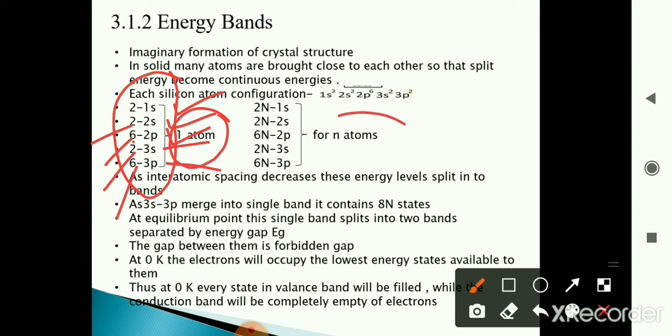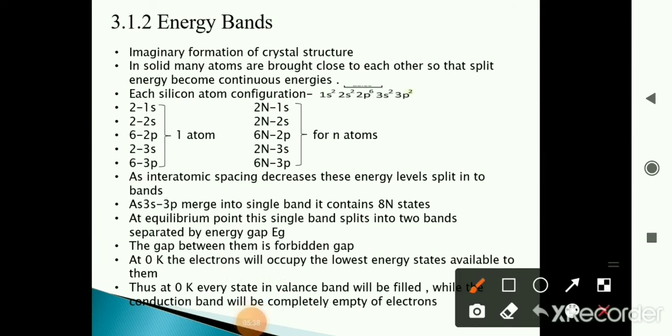So when we combine n number of atoms, 1s is capable of taking 2n electrons, 2s is capable of taking 2n electrons, 2p is capable of taking 6n electrons. Similarly, 3s is capable of taking 2n electrons, and 3p is capable of taking 6n electrons. The earlier one is for one particular atom, so that state takes these many electrons for a single atom, and this is for many atoms.